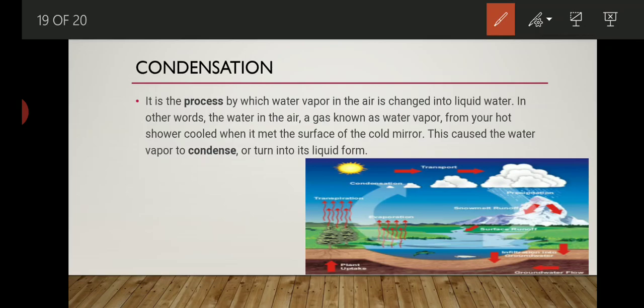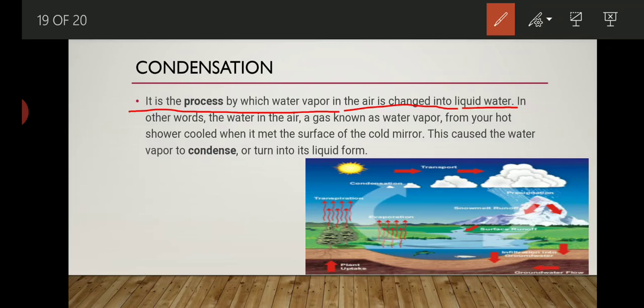There, the warm vapor gets condensed, its temperature goes down, and again it gets back into the form of liquid. So the best example of the condensation process is the water cycle. Now let's understand the definition of what exactly the condensation process is: a process by which water vapor in the air is changed into liquid water.